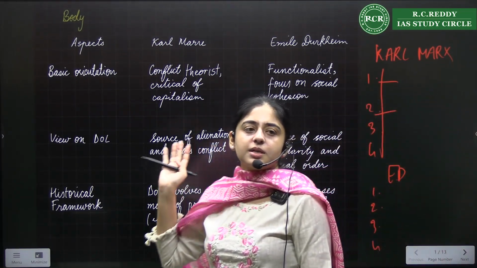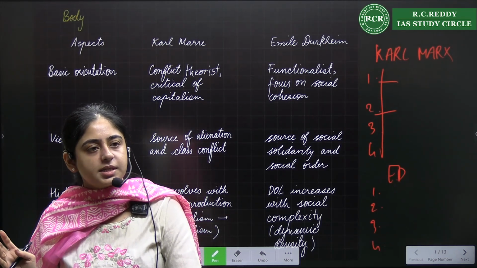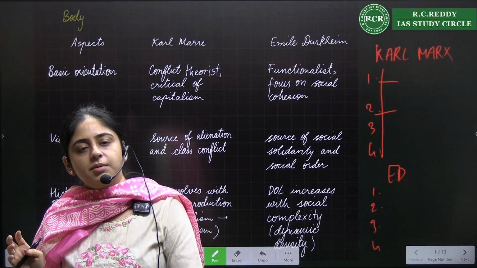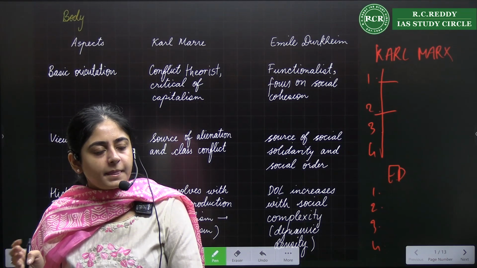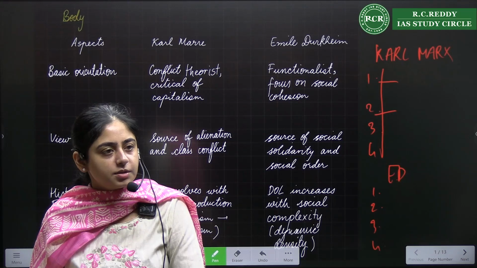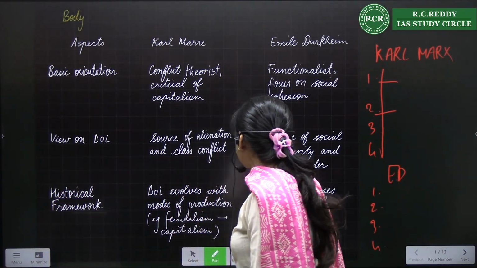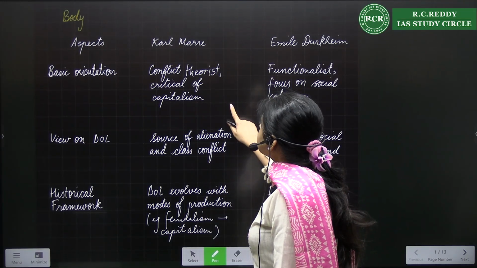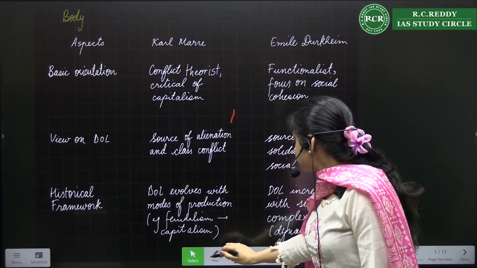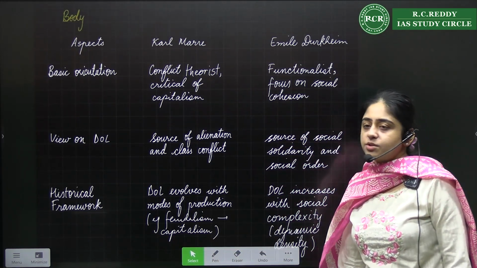Very quickly you can describe the features. It's very clear, it's very visible to the examiner. And very quickly you can write a lot of points. Otherwise, you'll write big paragraphs and you will miss most of the points. More points means more marks, right? Okay, anyhow, coming back. So first aspect we will discuss is, which is obvious, what is the basic orientation, right?